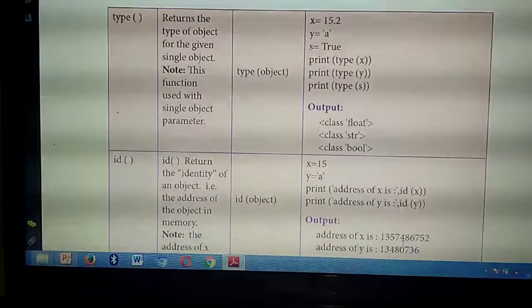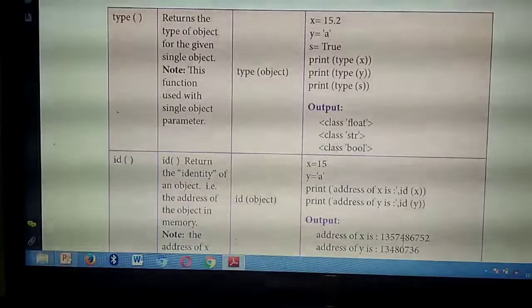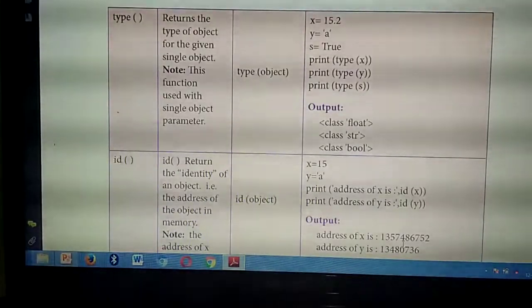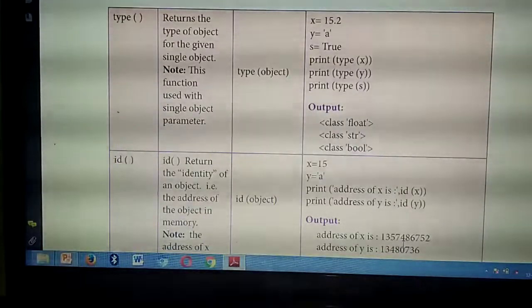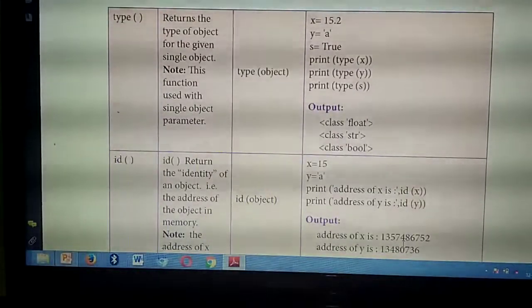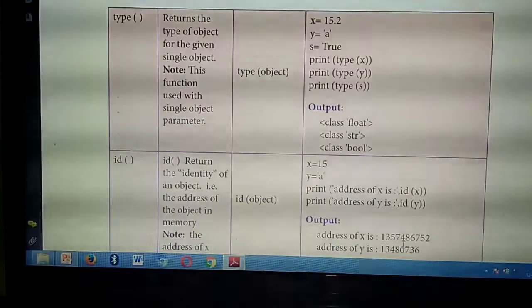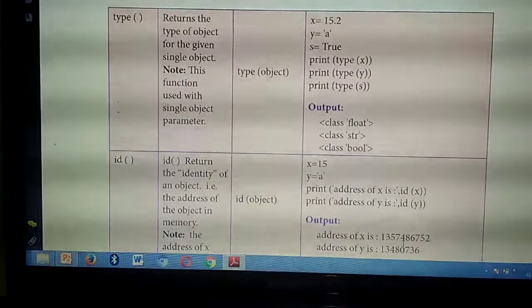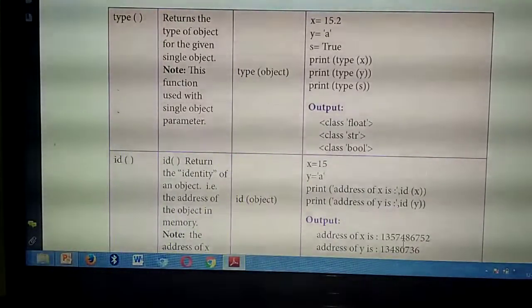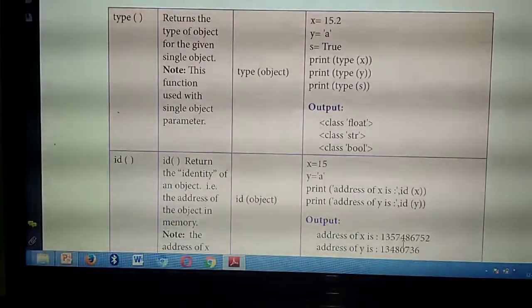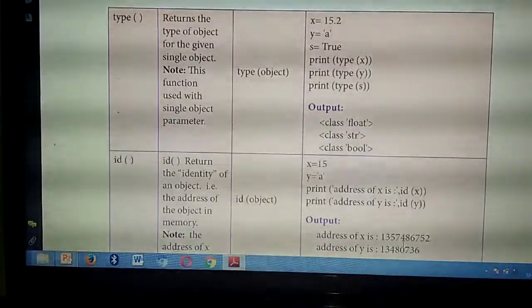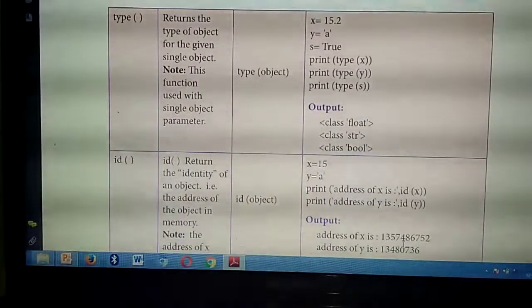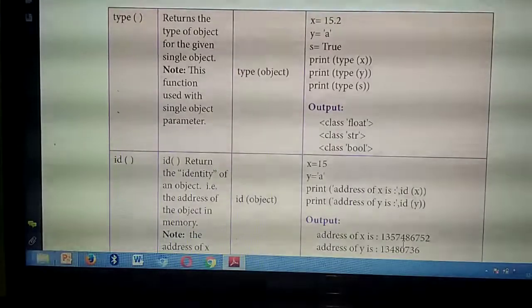What do you mean by integer? Integer means normal numbers: 15, 16, 17, 1, 2, 3. These are all integers. 15.5, 15.2: these are all float numbers. Then "computer" is a string. Then A, B, C, D are also strings. Either true or false is boolean. So these are the data types. So the type of function is used to identify which data type a particular given input belongs to.